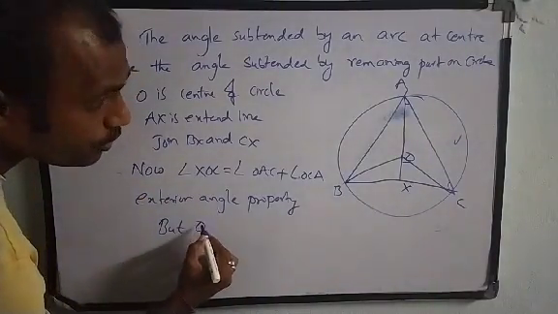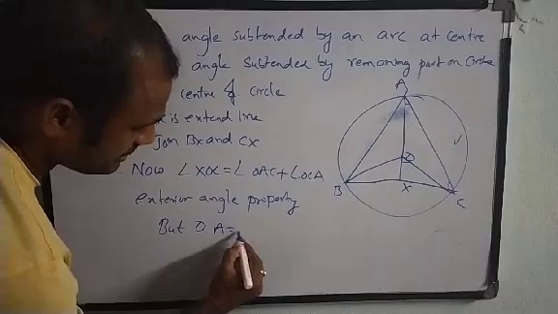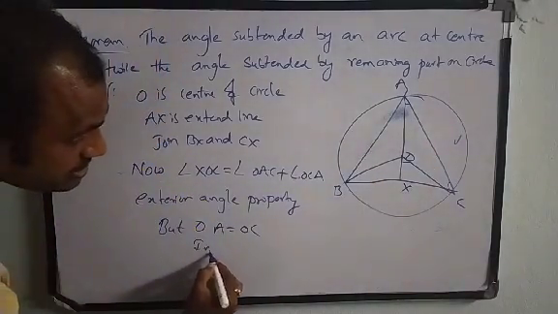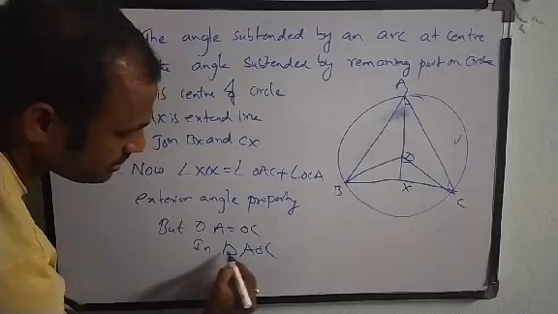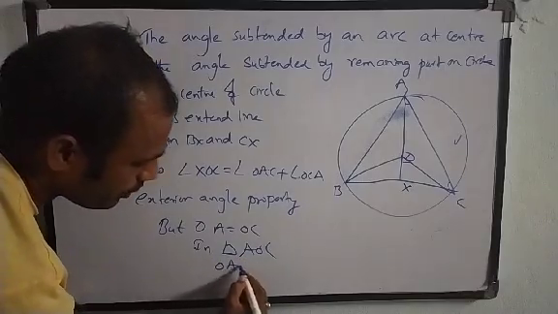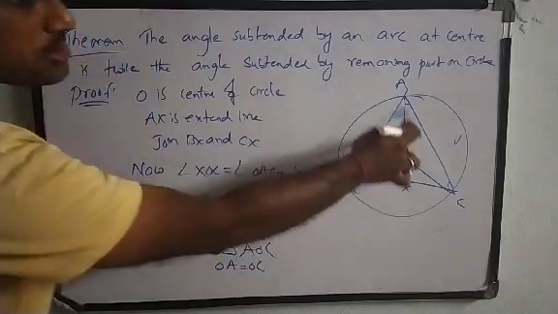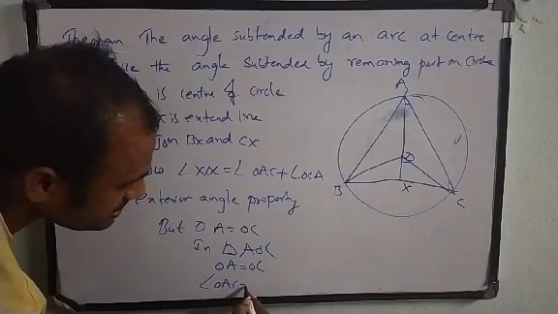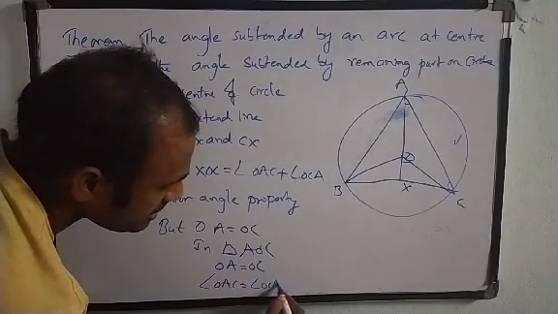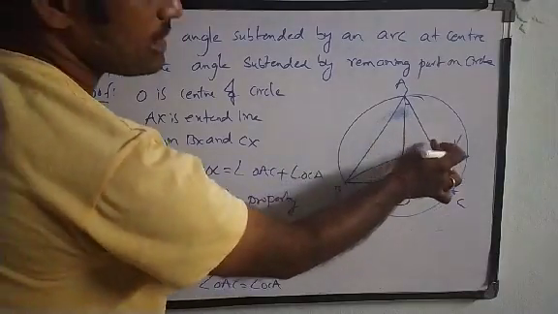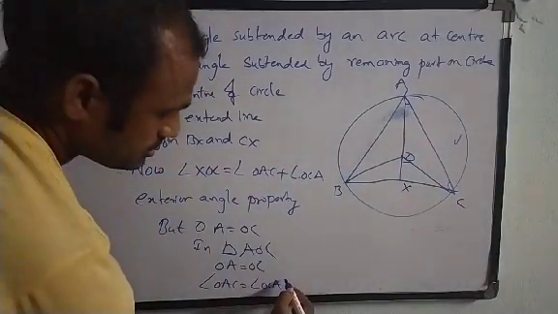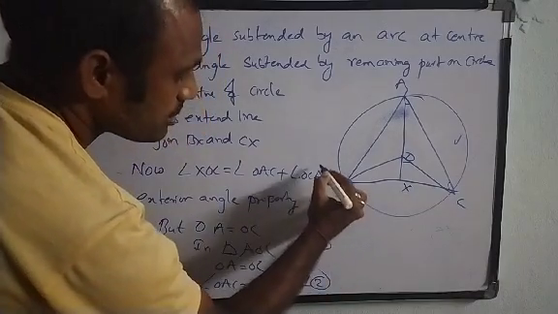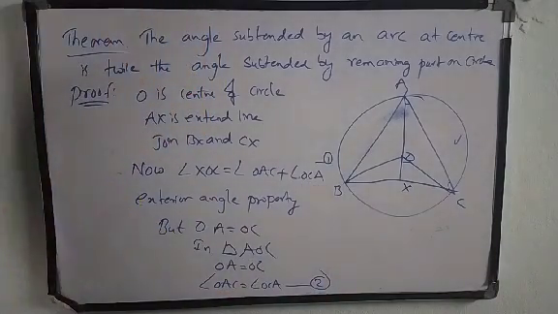Okay, but we know that OA is equal to OC. Why? Because they are the radii. So in triangle AOC, if OA is equal to OC, according to the isosceles triangle property, we can say that angle OAC is equal to angle OCA. Angles opposite to equal sides are equal. We can mark this as the second equation, and the earlier one as the first equation.